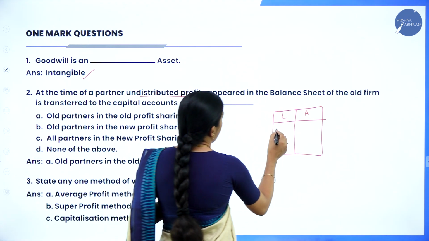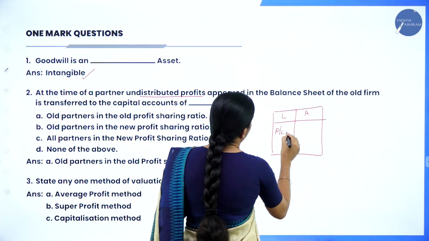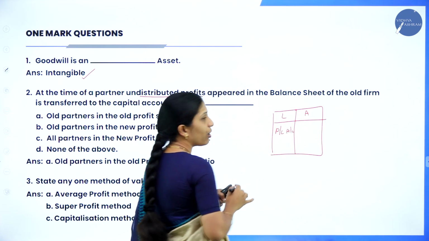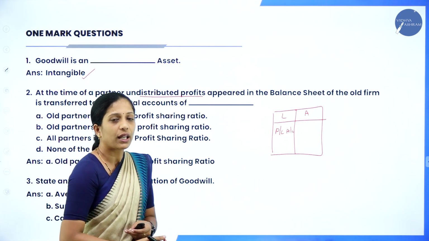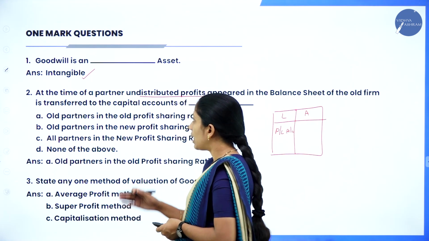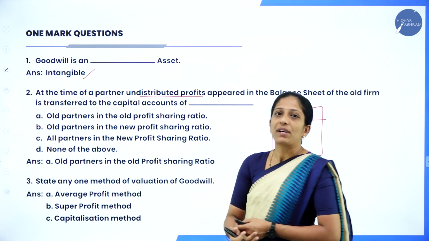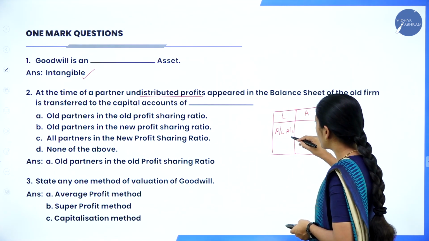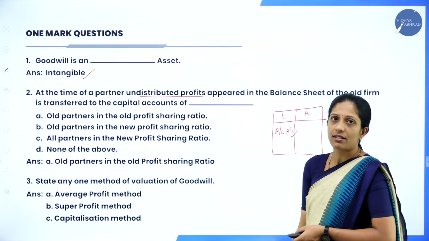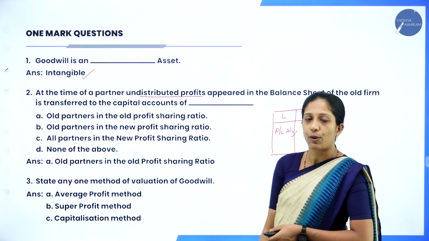Now in the balance sheet, they'll give you the profit and loss account, either on the asset side or on the liability side. If they give the profit and loss account, it is transferred to the capital account. Normally you will take this profit and loss account where? In the partners' capital account, that is in your 12 marks problem.